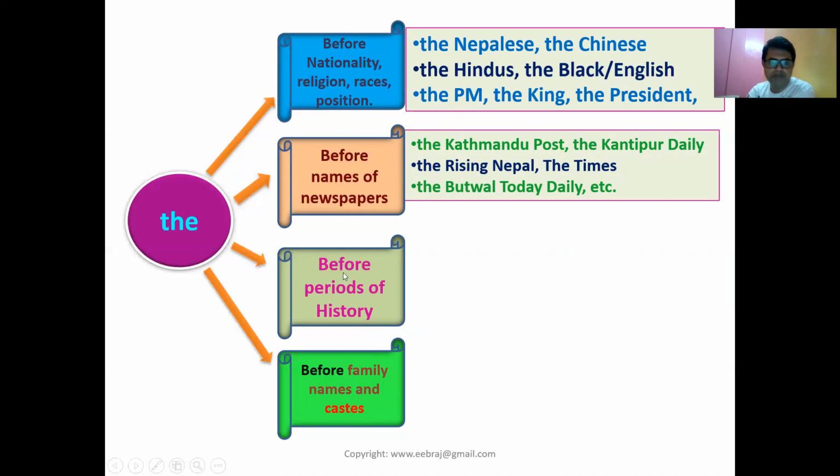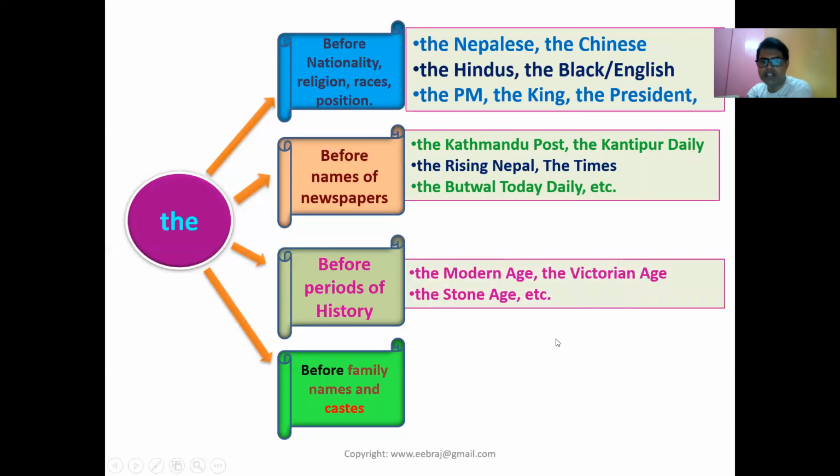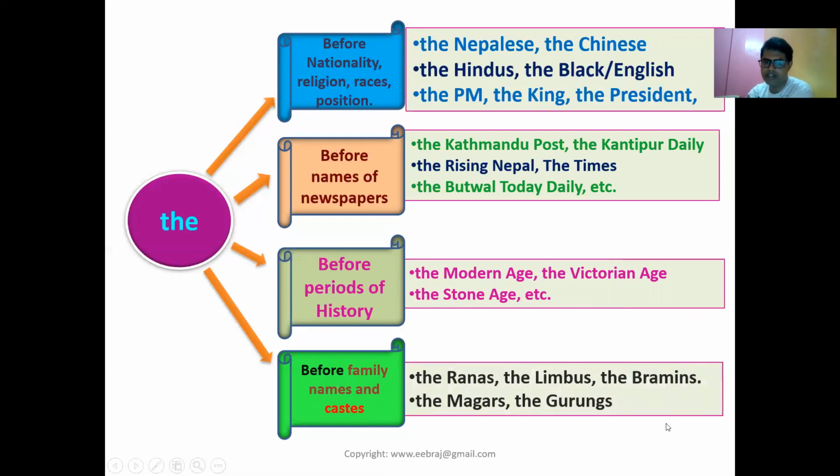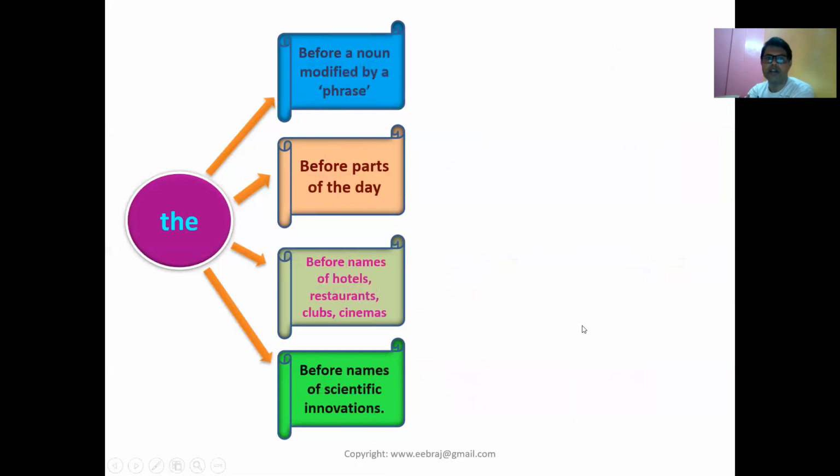Another is before periods of history. The modern age, the Victorian age, the Stone Age. These are the periods in the history of human life. Before family names and castes, we also use the. For example, the Ranas, the Limbus, the Brahmins, the Magars, the Gurungs. These are some examples to be used with the.